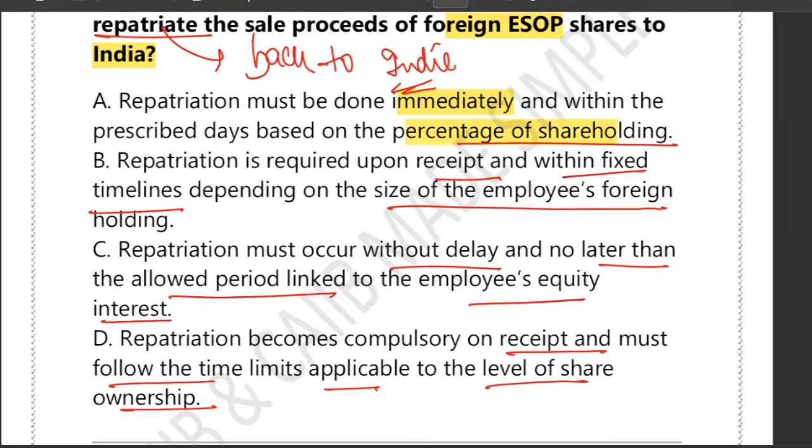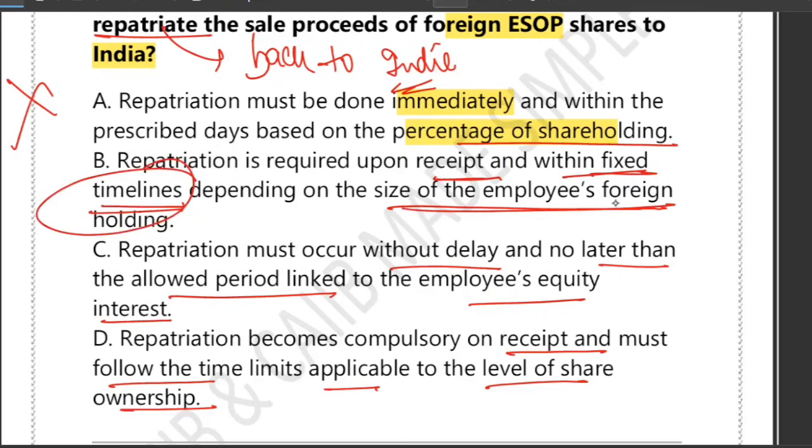FEMA allows a specified date, not instant repatriation. So option A is wrong. What about B? That it is required upon receipt and within a fixed timeline, depending on the size of the employee's foreign holding. Exactly. So how much size? B is the correct answer, because it mentions the receipt first.